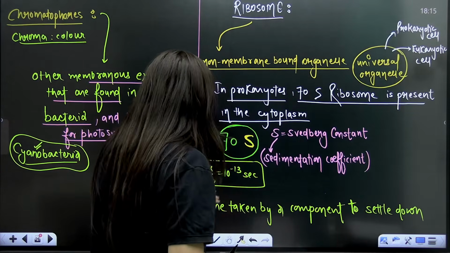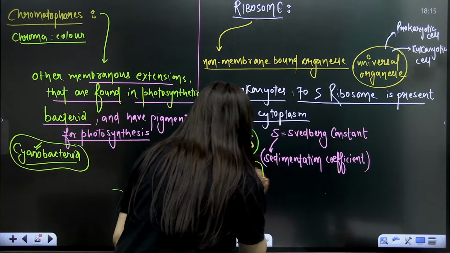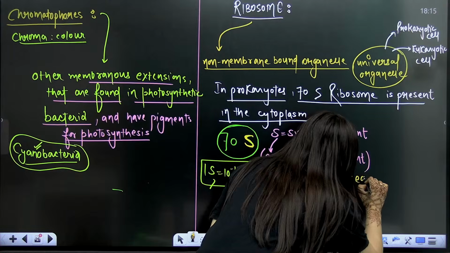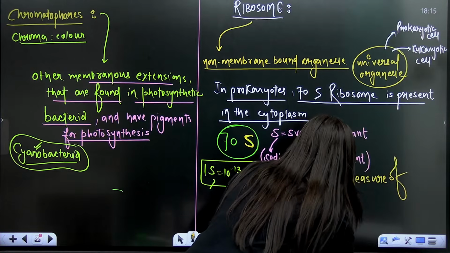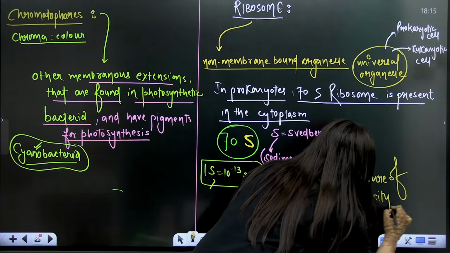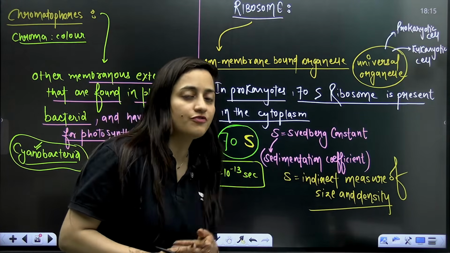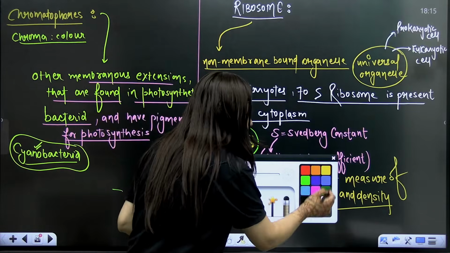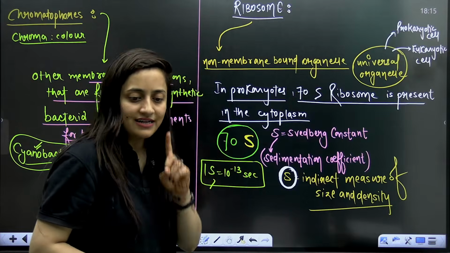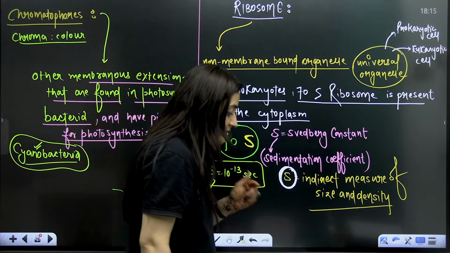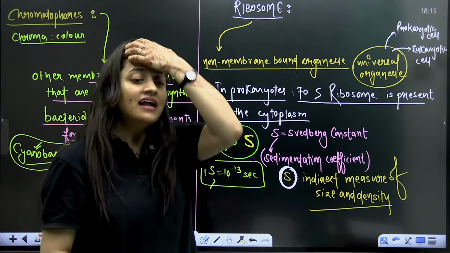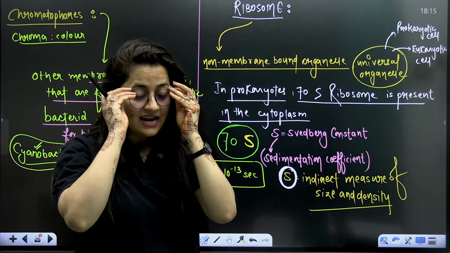When it comes to the S, this S is an indirect measure. Again, it is written in NCERT, in the eukaryotic part, as an indirect measure of size and density, my dear students. It is not directly telling us about the density or the size of a particular substance. Rather, it is telling us about the time taken by that substance to settle down during centrifugation. That is the meaning here. Is that clear?